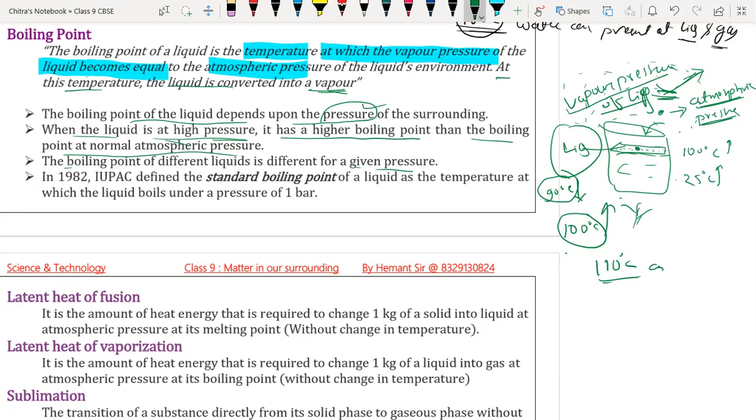According to IUPAC in 1982, the standard boiling point of a liquid is the temperature at which the liquid boils under the pressure of 1 bar. 1 bar is nothing but 1 atmospheric pressure. If the liquid boils at 1 atmospheric pressure, that particular temperature is the boiling point of that substance. Okay, beta.